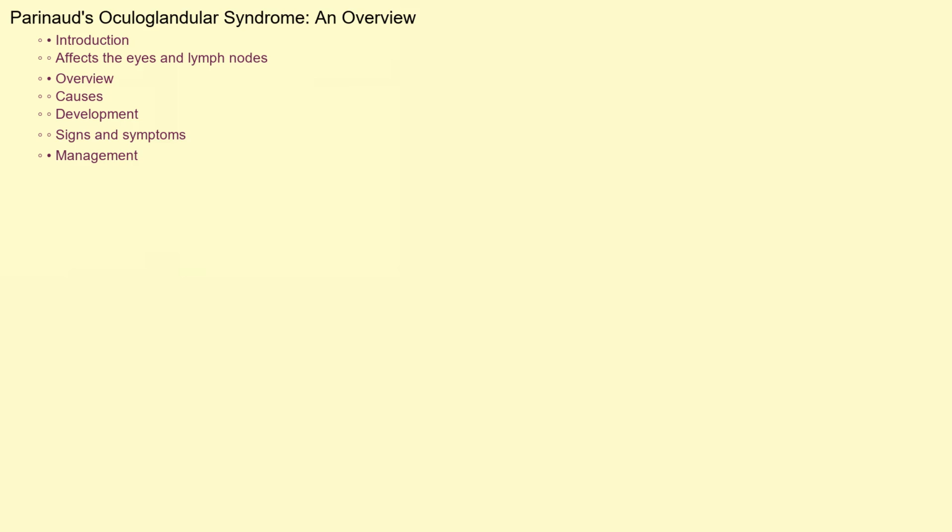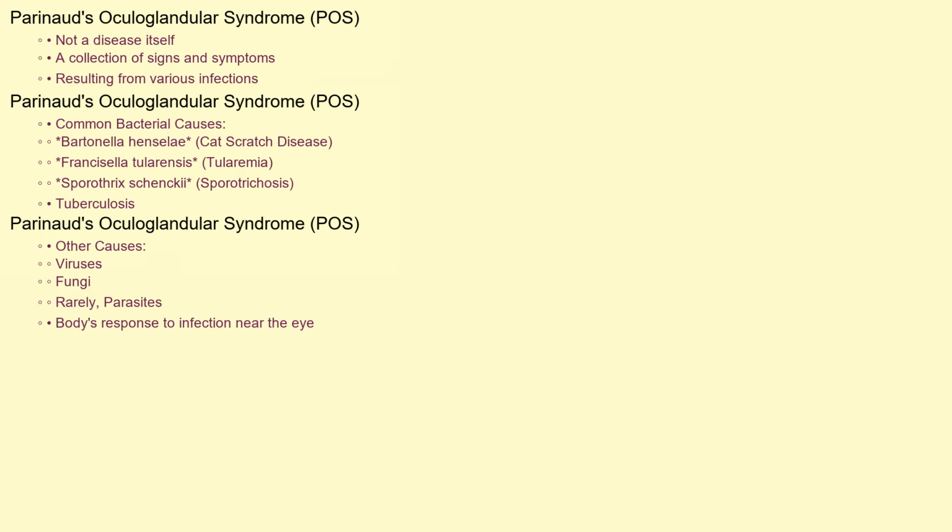Welcome to our educational video about Parinaud's oculoglandular syndrome, a fascinating and sometimes perplexing condition affecting the eyes and lymph nodes. In this video, we'll explore what causes it, how it develops, what to look out for, and how it's managed. Parinaud's oculoglandular syndrome, often abbreviated as POS, isn't a disease itself, but rather a collection of signs and symptoms